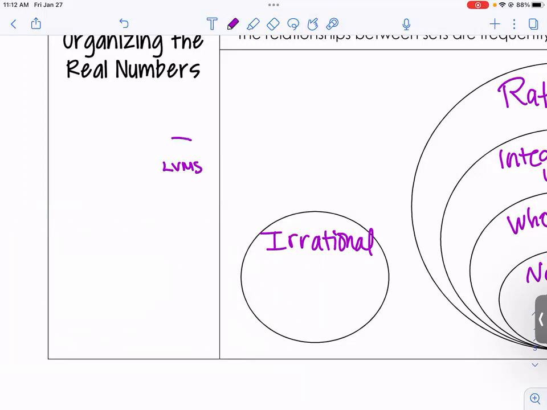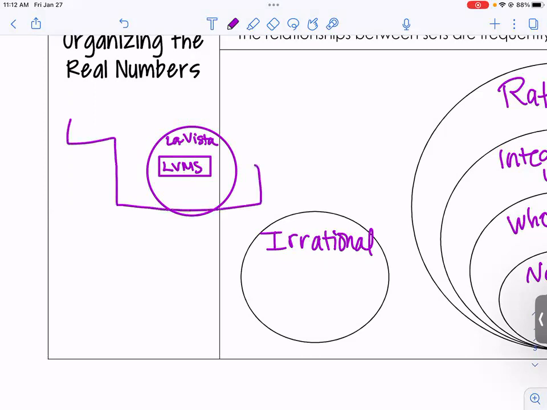Then this is what I want you to think of. La Vista Middle School is a little building, right? That is in La Vista, Nebraska. So La Vista Middle is in La Vista. La Vista is in the state of Nebraska.